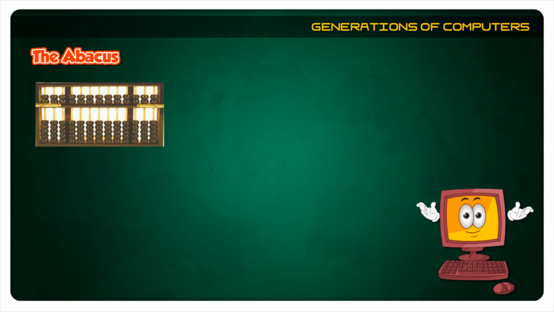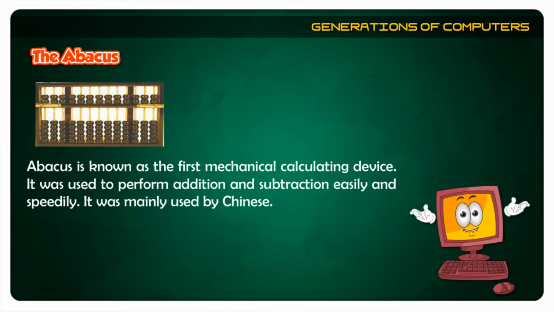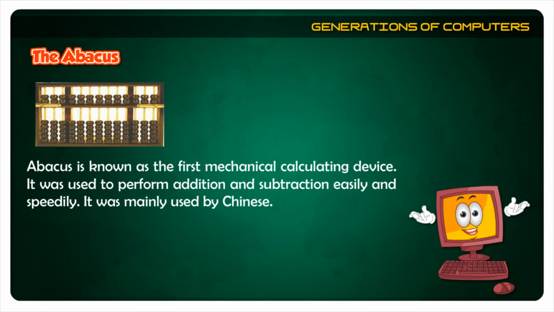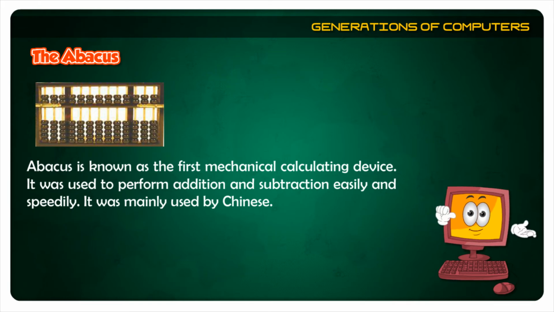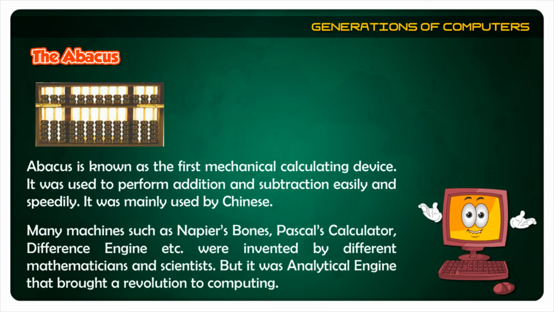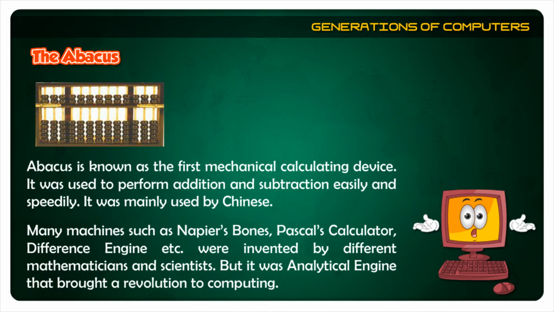The abacus. Abacus is known as the first mechanical calculating device. It was used to perform addition and subtraction easily and speedily. It was mainly used by the Chinese. Many machines such as Napier's bones, Pascal's calculator, difference engine, etc. were invented by different mathematicians and scientists. But it was the analytical engine that brought a revolution to computing.